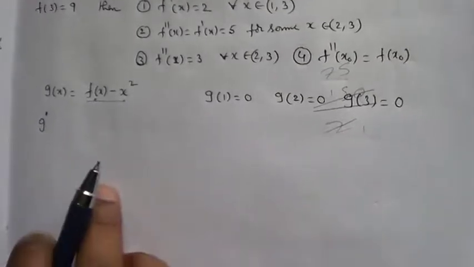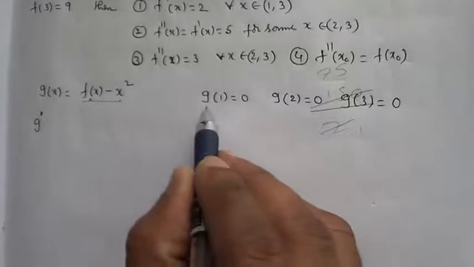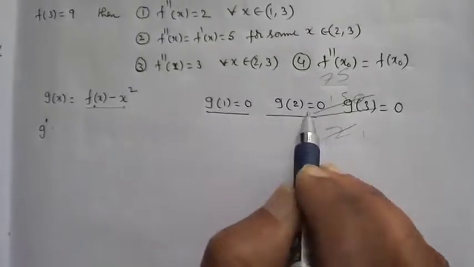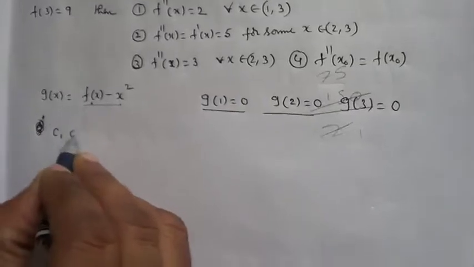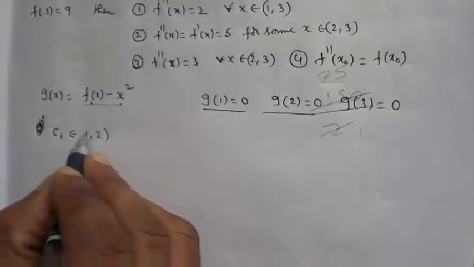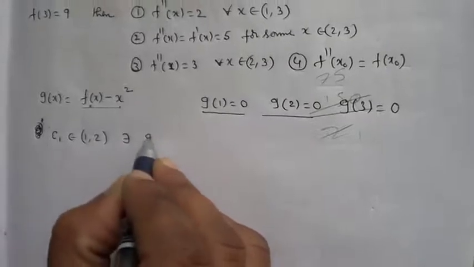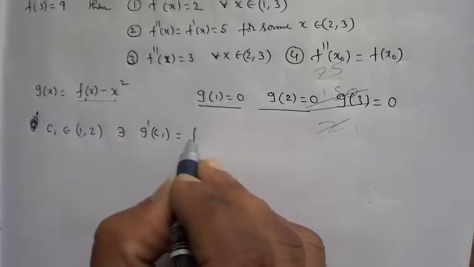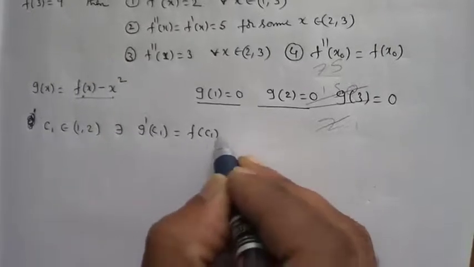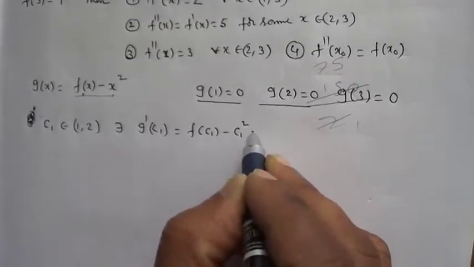Now Rolle's theorem is applicable or not? According to Rolle's theorem, g of 1 is 0 and g of 2 is 0, so there exists C1 belonging to the open interval 1 comma 2 such that g dash of C1 is equal to 0.